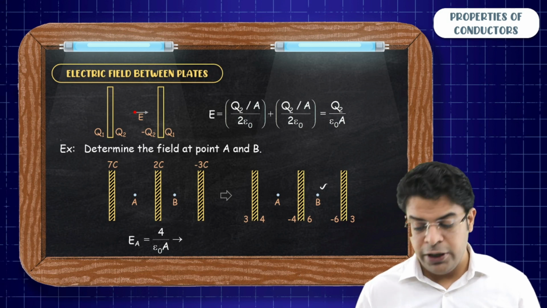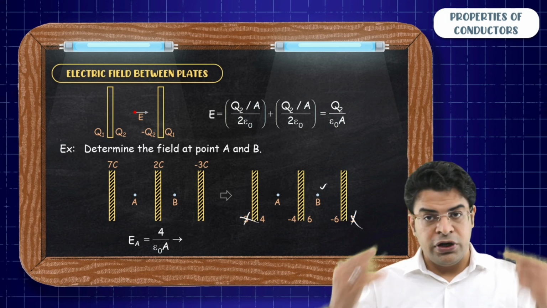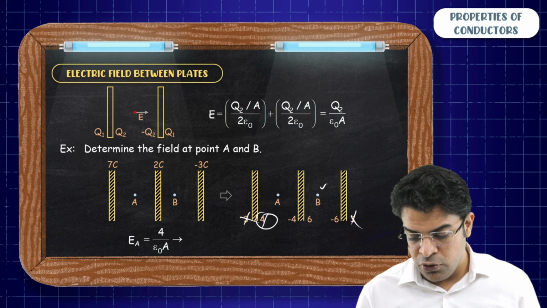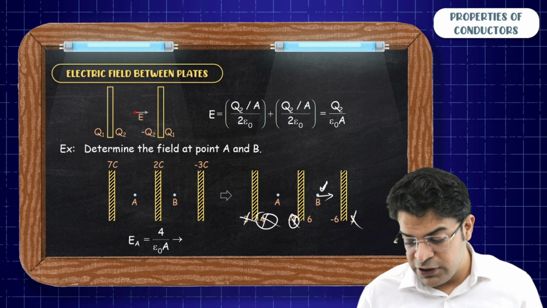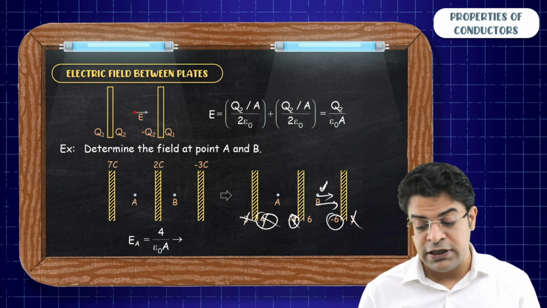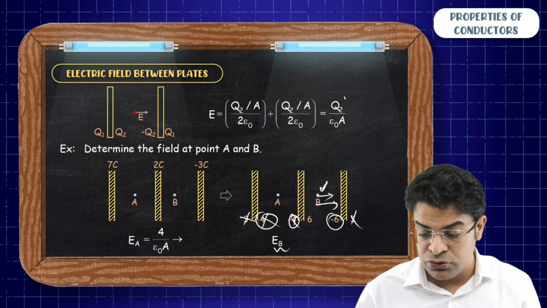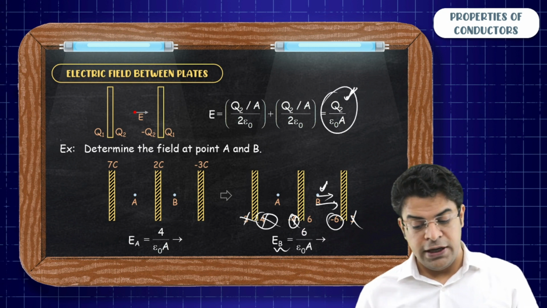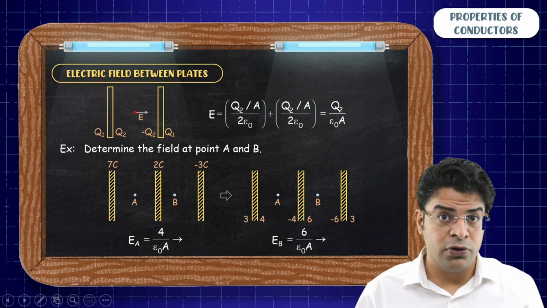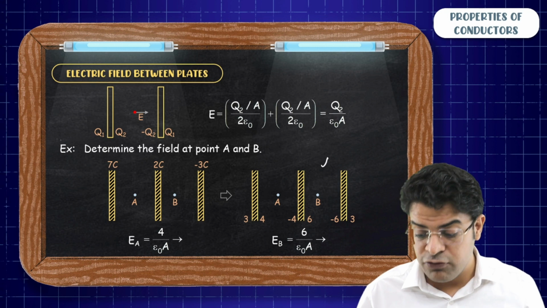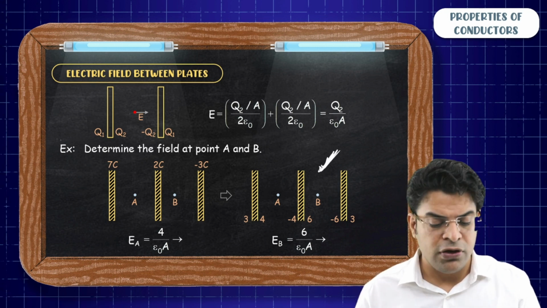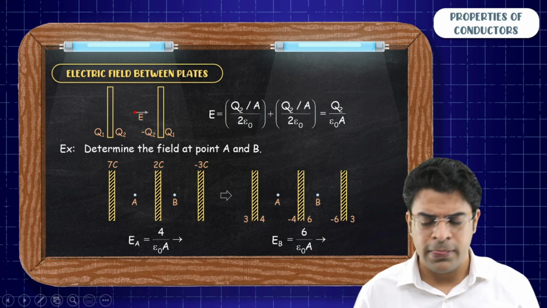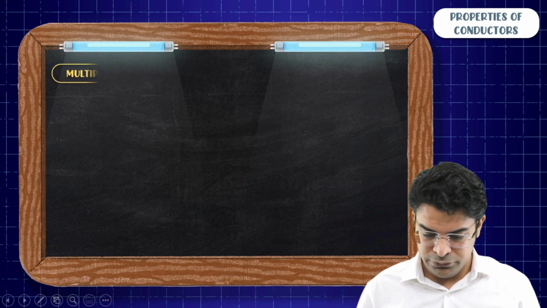Similarly, at the point B, these two 3s cancel out each other's field. These 4 and minus 4 cancel out each other's field. So at point B, due to 6, the field is towards right. Due to minus 6, the field is towards right. So at point B, the field will be equal to 6 upon epsilon naught A. And you need to remember this. This will be used in the case of a parallel plate capacitor at a later stage. So you need to remember this particular result. Not a tough one, right? Moving on.